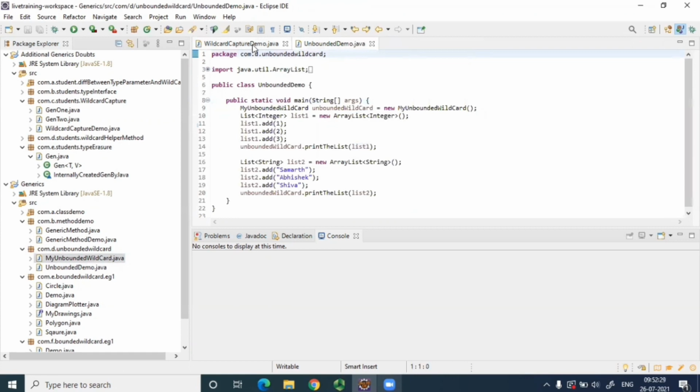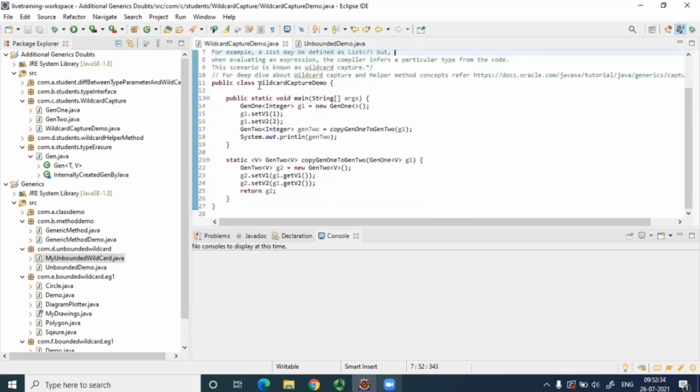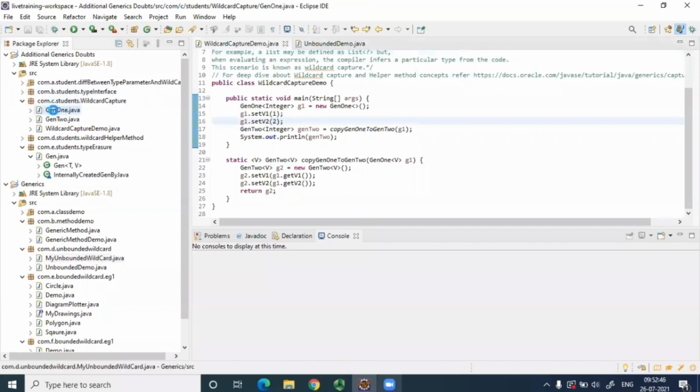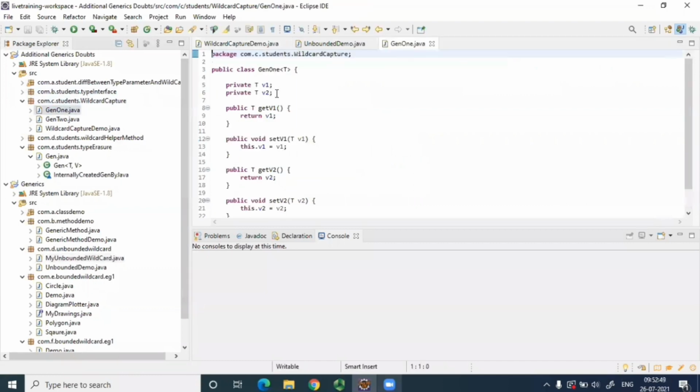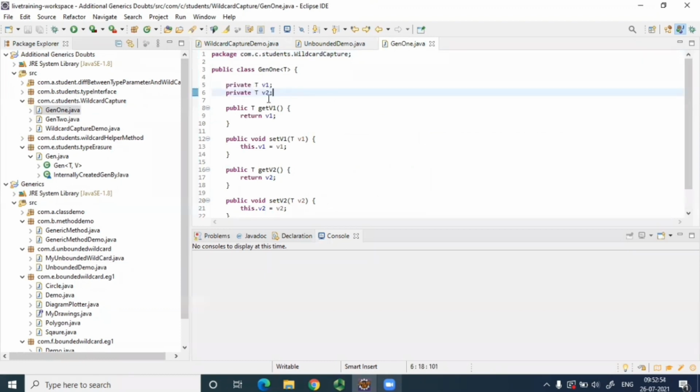Okay. Now wildcard capture, we'll come to wildcard capture. Now let's say we have two classes, this Gen 1 and Gen 2. And let's say in this example, we are setting these two values. Okay, this Gen 1, it's like your pair class, but with the same data type. Both, it is like a pair of the same data type. Only one T over here. And these are nothing but getter setter methods for this simple value 1 and value 2.